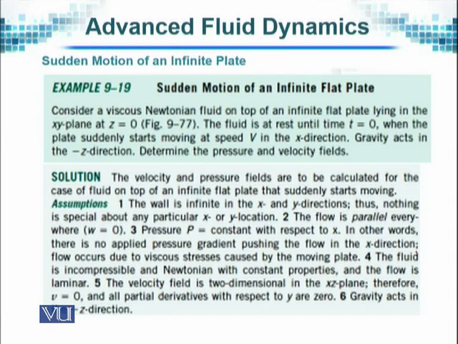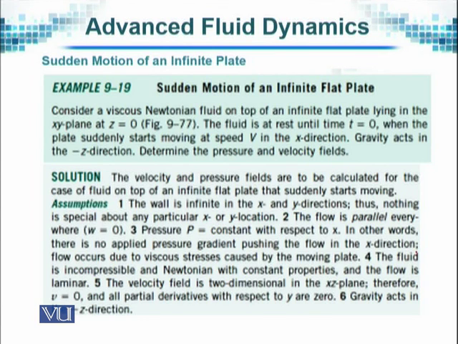The velocity field is two-dimensional in the xz plane, therefore v will be 0 and all partial derivatives with respect to y are 0. And finally, gravity is acting in the downward direction. So this is the problem and the assumptions associated with it.